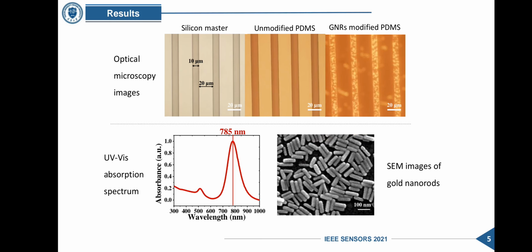These are the optical microscopy images of silicon masters, the unmodified PDMS micro pattern, and the plasmonic PDMS micro pattern with gold nanorods modification. The gold nanorods used in our work have the extinction peak at 785 nanometer, overlapping with the excitation wavelength of Raman scattering, which may realize the highest SERS enhancement. And the TEM image of the gold nanorods demonstrates their aspect ratio is 3.1 with high homogeneity.